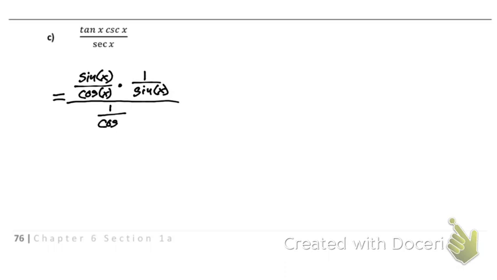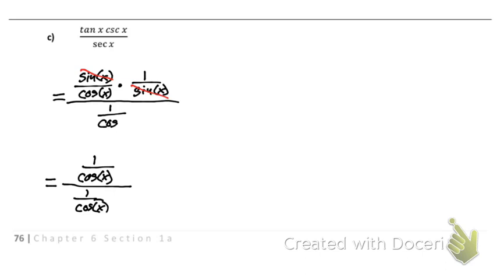Let's tackle the numerator first. Let's do all this multiplication before I try doing keep, change, flip. There are other ways you can do it, but I'm just going to do it that way. I'm going to come down here. Our sines will cancel out, and we'll be left with 1 over cosine all over 1 over cosine x. Two ways you could tackle this. 1 over cosine is just secant. So you could replace this with secant over secant, or you could just recognize I have the same thing on top as I do on bottom, so that's just going to equal 1.